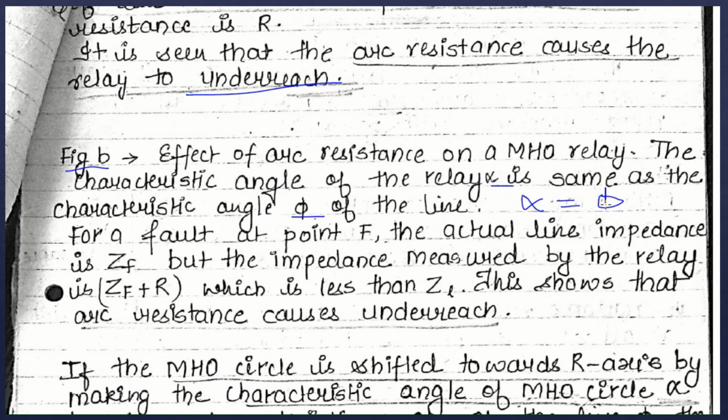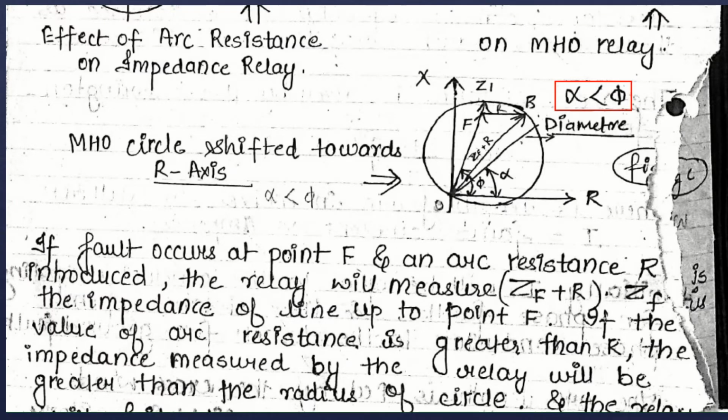As already stated, at fault point F, the actual line impedance is ZF, but due to arc resistance, the impedance measured by the relay will be ZF plus R, which is less than the value of ZL, means it is lying inside the circle, and therefore the relay will trip. Since the ZF plus R value is less than ZL, this arc resistance introduction causes the relay to underreach.